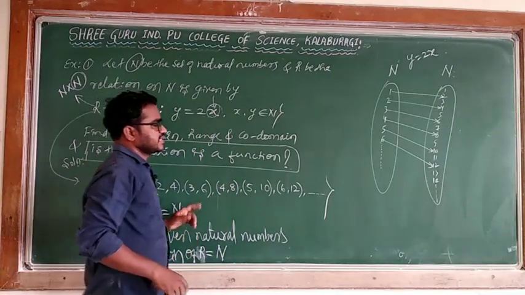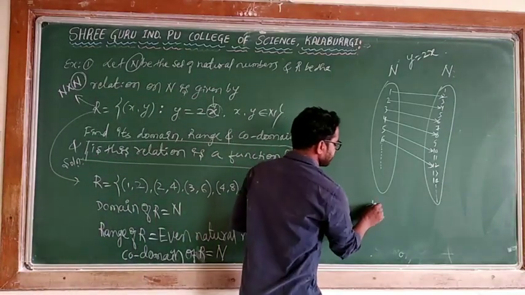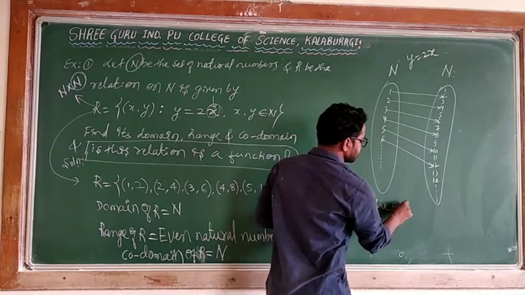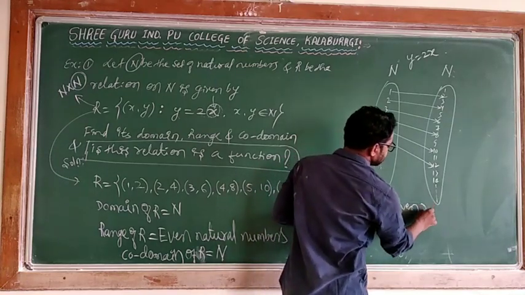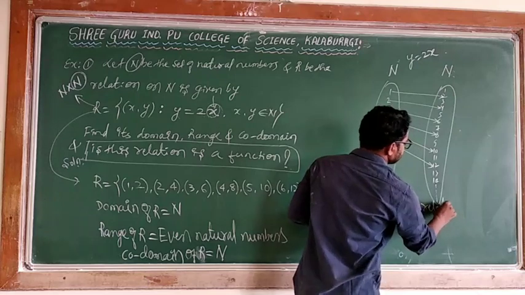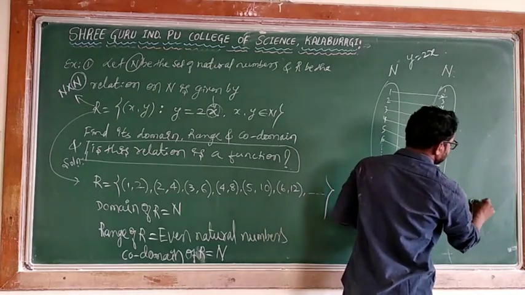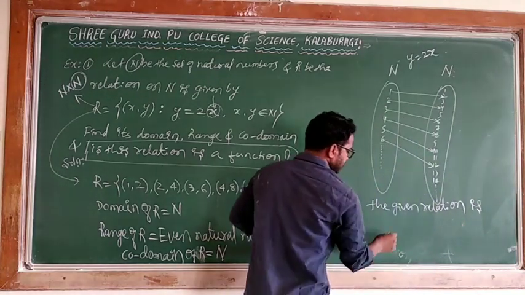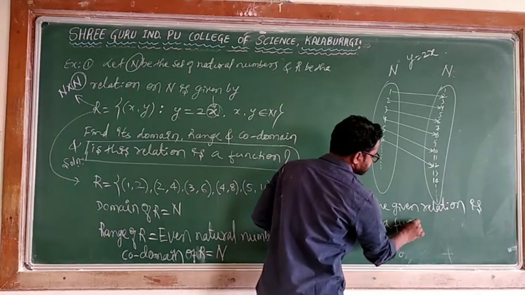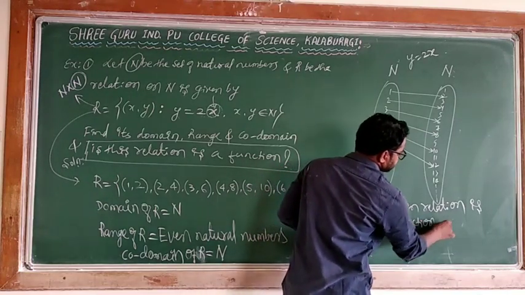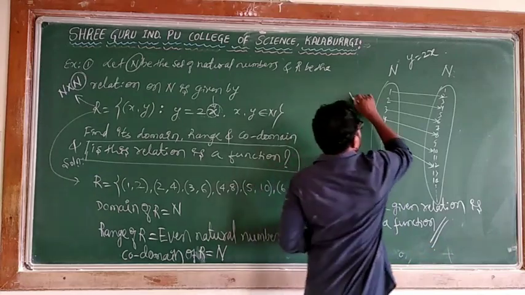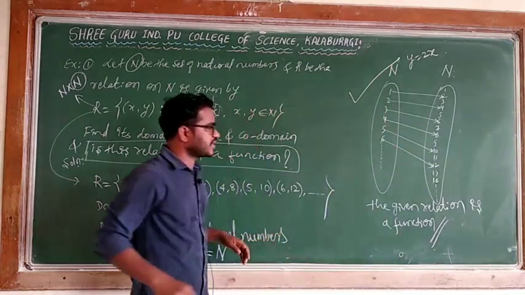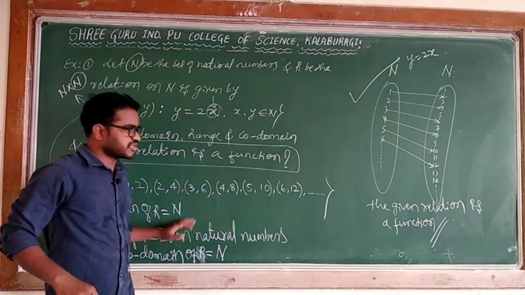So I can say the given relation is a function. It is satisfying the condition. Yes, it is becoming a function.